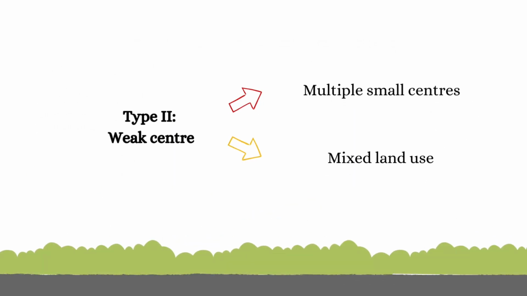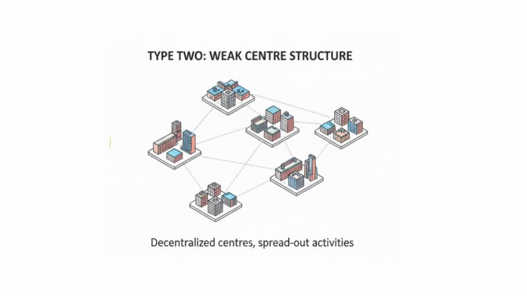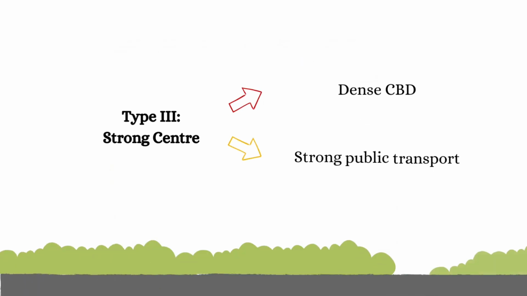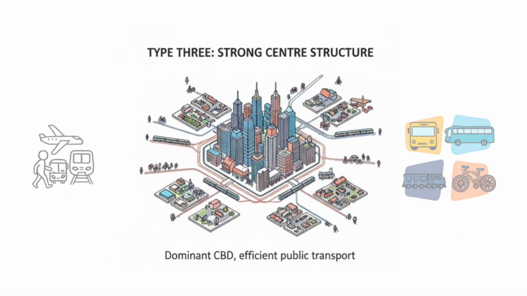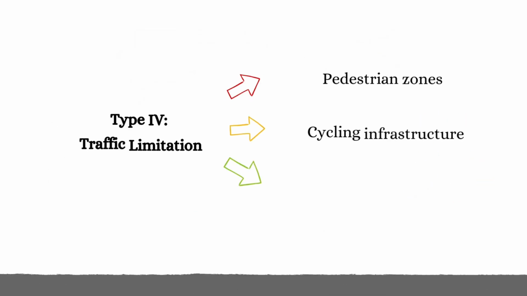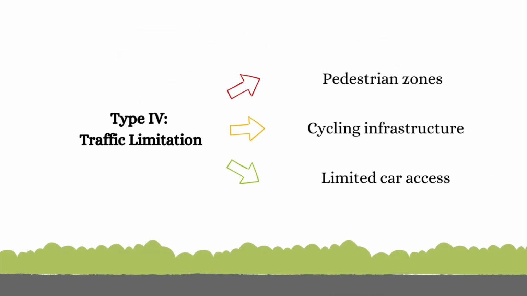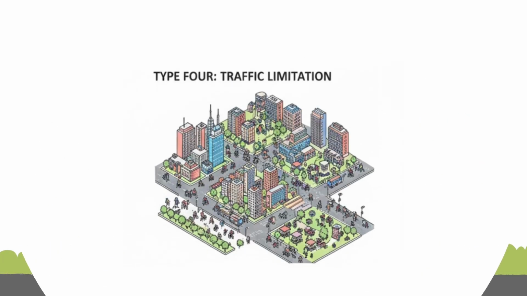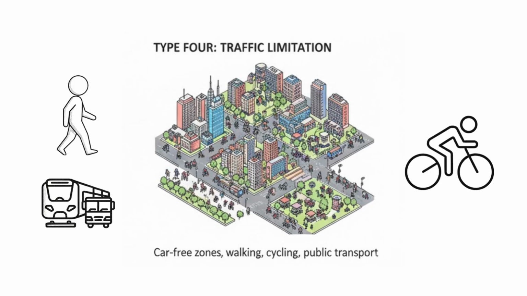Type 2 represents a weak center structure, where activities are spread across several decentralized centers rather than concentrated in a single city core. Type 3 is a strong center structure where the central business district dominates economic and social activities, supported by efficient public transport systems. Type 4 focuses on traffic limitation by managing or restricting vehicle use, encouraging walking, cycling, and public transport to improve urban livability.